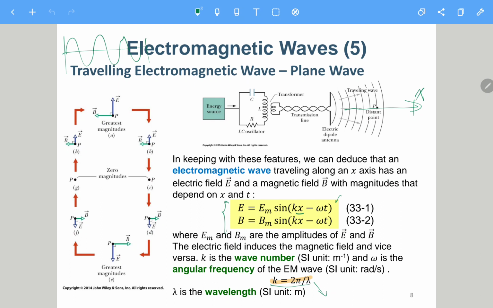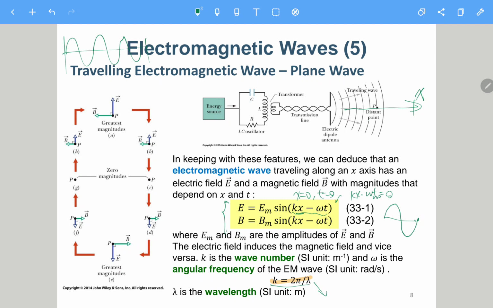So you can imagine if we have, let's say, x equals 0 and t equals 0, then we have this part, kx minus omega t, to be 0, let's say. Okay, so later on it will go back to 0 because this is a sine wave. So for a sine wave, it is like going up, going down, and then going up again, back to the original for a period.